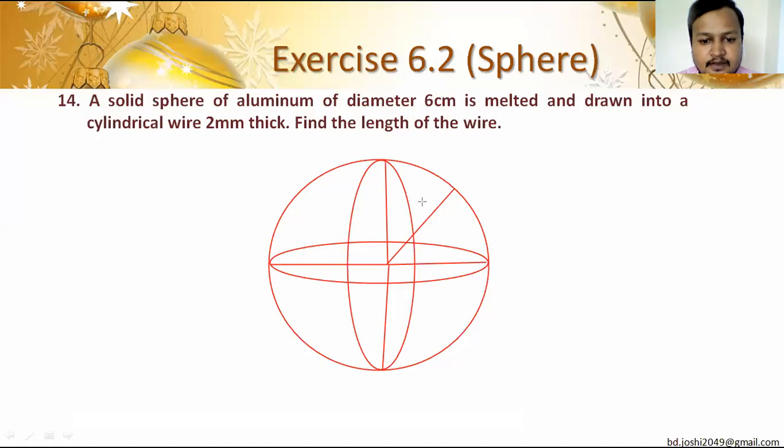And now, if it is melted and a cylindrical wire is made, a wire means it will be thin, and 2 mm thick means, this is 6 centimeter, this is 2 mm. 2 parts out of 10 parts of 1 centimeter. It says such a thin wire is made. Maybe this is the wire. How long is it? We don't know. What is the length of it? We don't know.